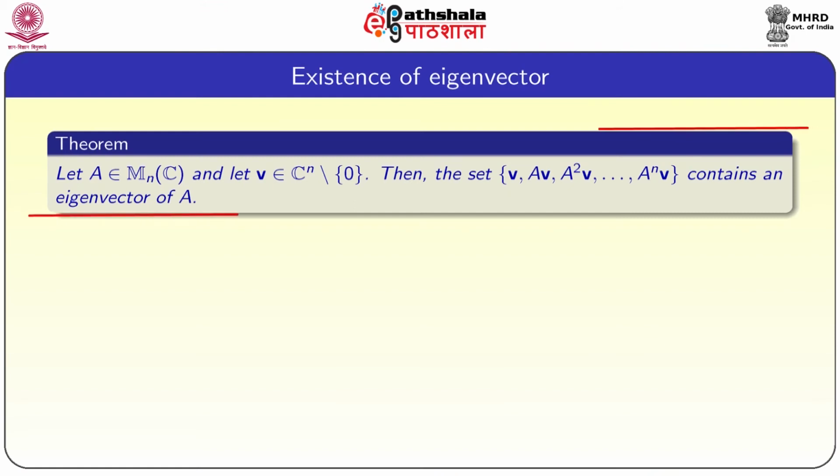Now, we will show that a matrix with complex entries always has an eigenvector. So, obviously, it contains an eigenvalue also. This is called existence of an eigenvector for a matrix with complex entries. The theorem statement is: let A belong to Mn of C and let v be a non-zero vector in C^n with complex entries. Then the set v, Av, A square v and so on A power n v contains an eigenvector of A.